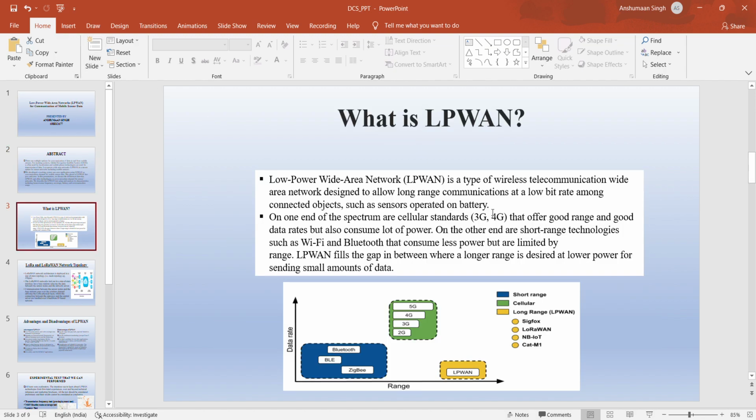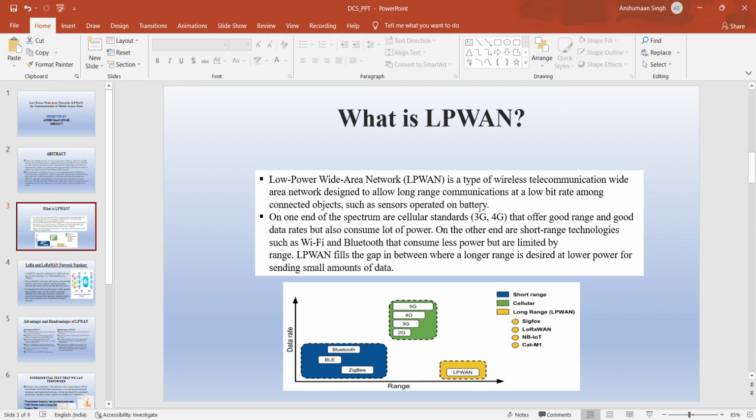Now coming to LPWAN, what is LPWAN? LPWAN is the abbreviation for low power wide area network, which is a type of wireless telecommunication wide area network designed to allow long range communication at a low bit rate among connected objects such as sensors operated on a battery.